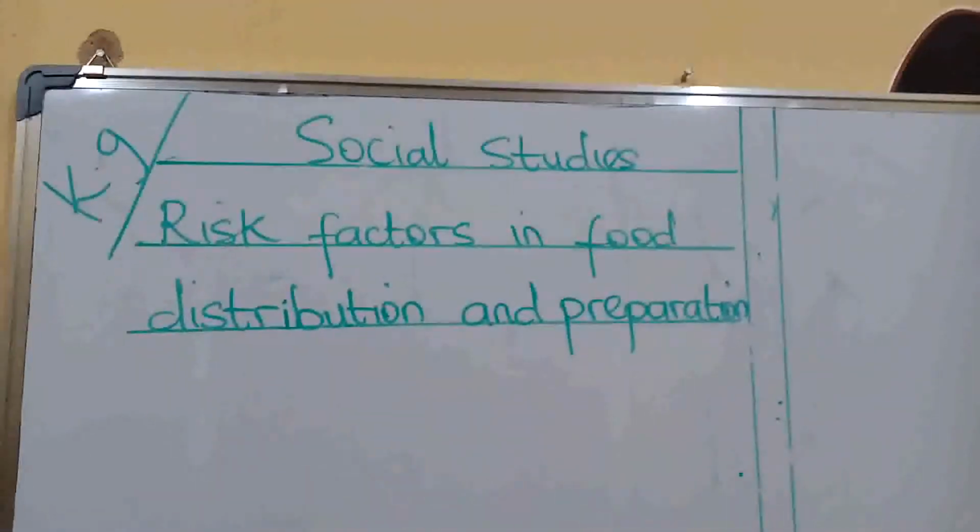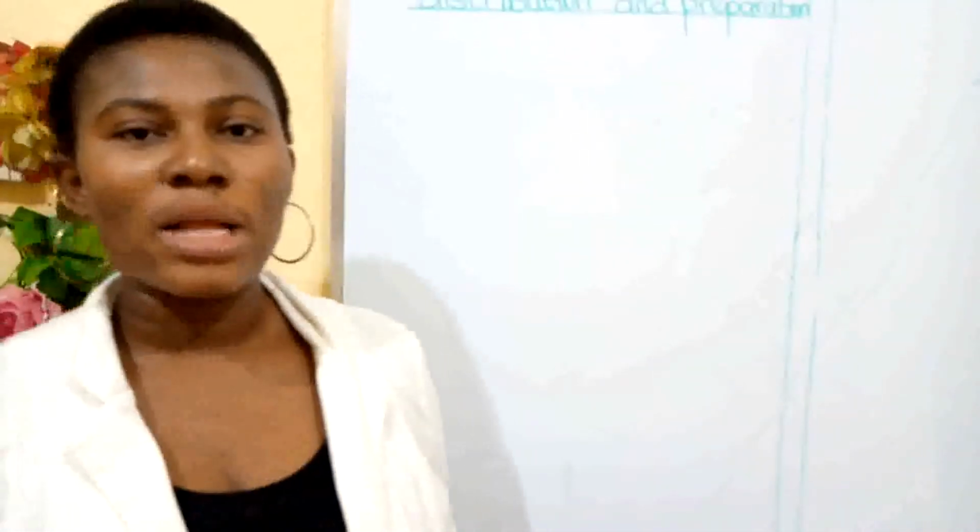Last week in social studies, we talked about risk factors in eating bad food. We said that risk factors in eating bad food are those things that cause diseases or illnesses after eating food.